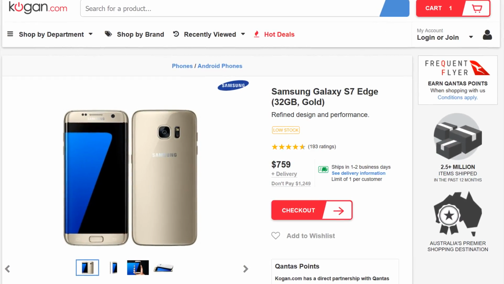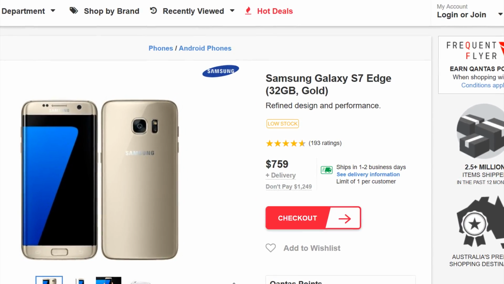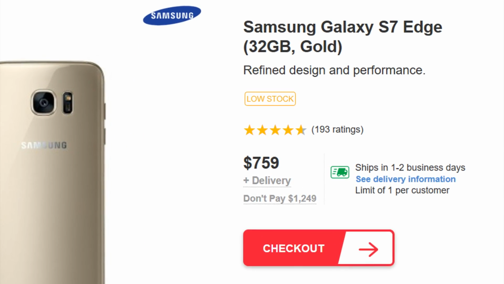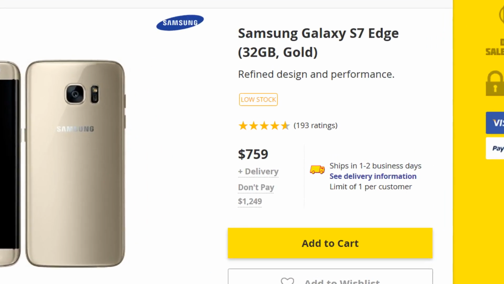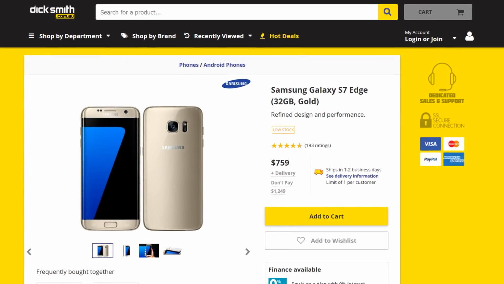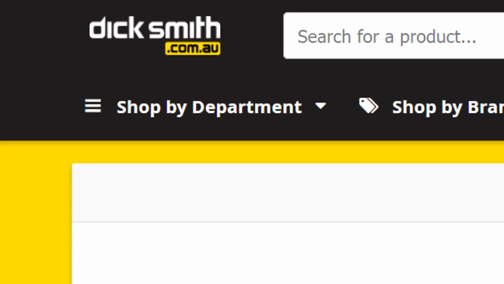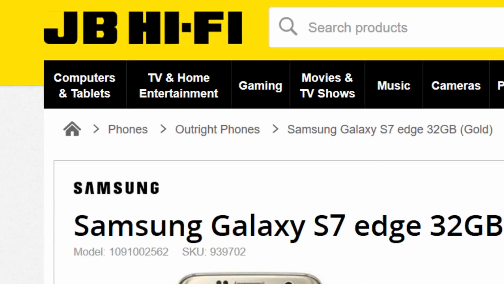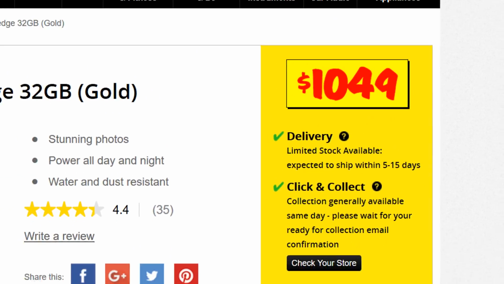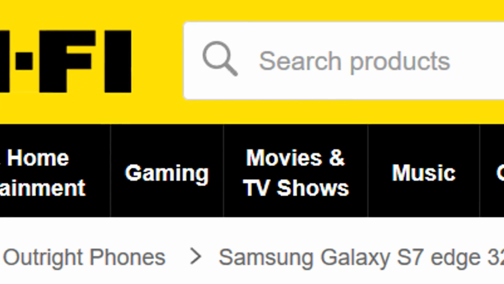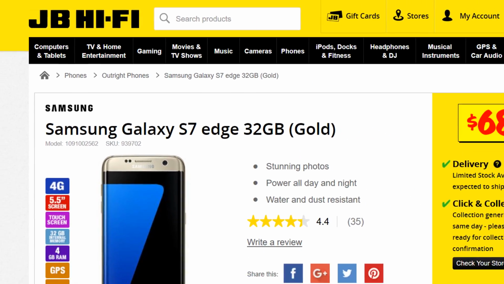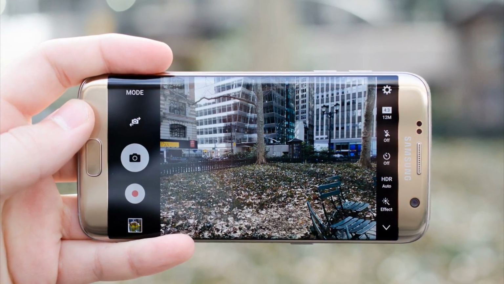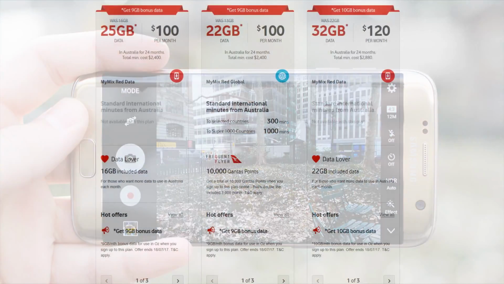Although, look at what Kogan says on their site. Don't pay $1,249. I mean, why would I? I can't see anybody else selling it at that price. Dick Smith sells it for the same price as Kogan, which is a surprise considering how much of a first name they usually are. As for JB Hi-Fi, I can see why they have a hi in their name. Their prices are way too high. However, don't forget the fi in their name, as you can often fight them to negotiate a lower price. But the phone would have to be used as a tiny tablet until next month, as no money is left over to pay for the phone plan.